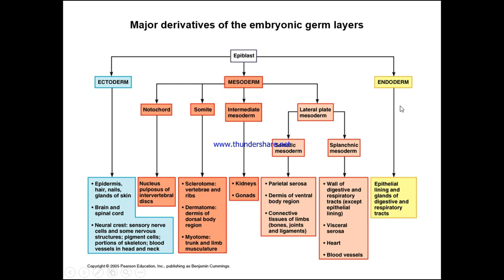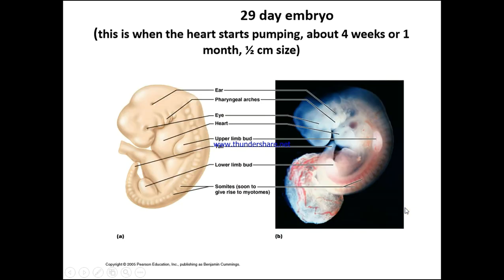And finally, the endoderm is going to be responsible for the epithelial lining and glands of the digestive and respiratory tracts. So here we can see that at 26 days, the embryo, this is when the heart starts pumping, about 4 weeks or 1 month, around half a centimetre in size. You can start to see somewhat of a human-like figure starting to appear. We have an ear and pharyngeal arches, the eye, the heart, the upper limb bud, and the tail, the lower limb bud, and so the somite soon gives rise to the myotomes.